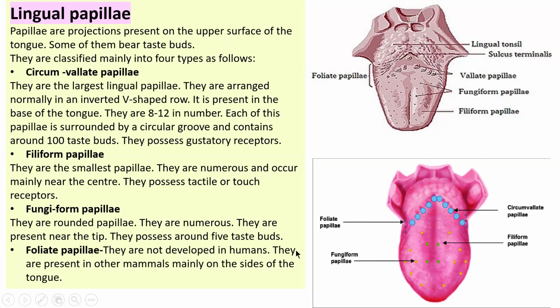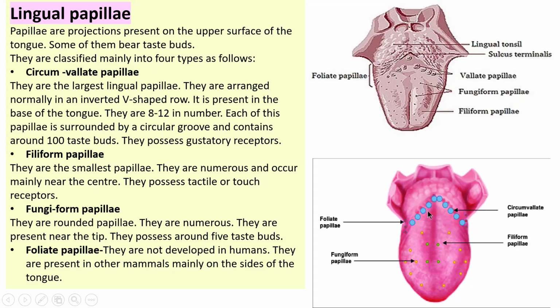The papillae are of four types. First, circumvallate papillae, the largest lingual papillae. The image is given here. They are normally arranged in an inverted V-shaped row at the base of the tongue.